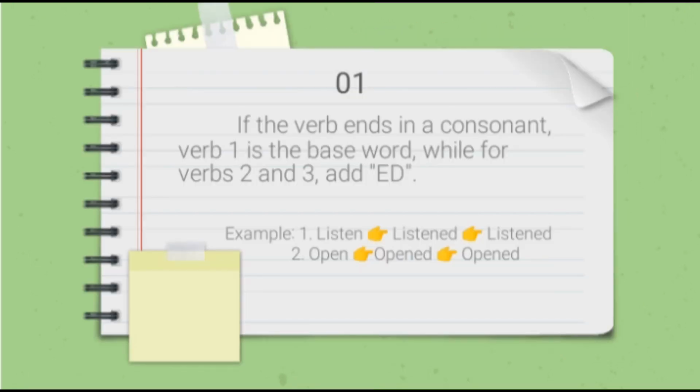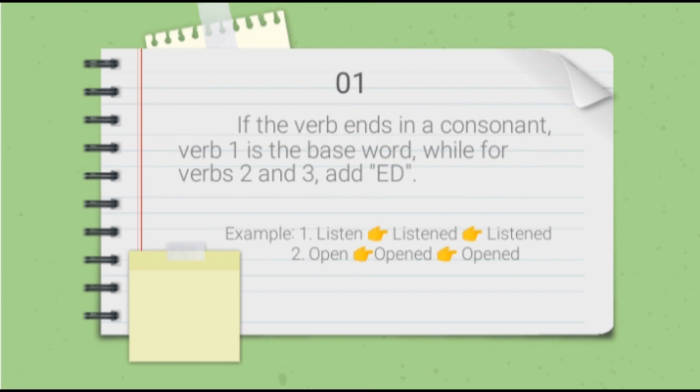Okay, everyone. Number 1, if the verb ends in a consonant, so verb 1 is the base word, while for verb 2 and verb 3 add ed. Jadi, jika kata kerjanya berakhiran huruf konsonan, maka verb 2 dan verb 3-nya akhirannya ditambah ed. For example, listen.